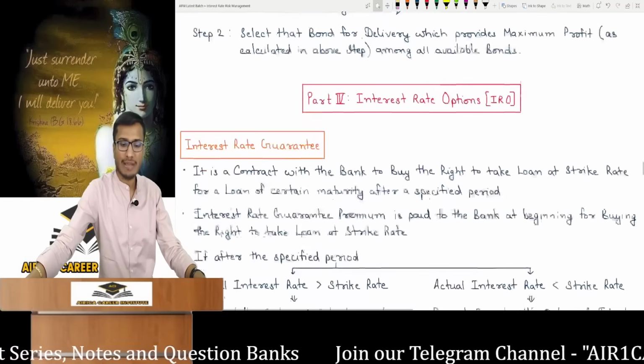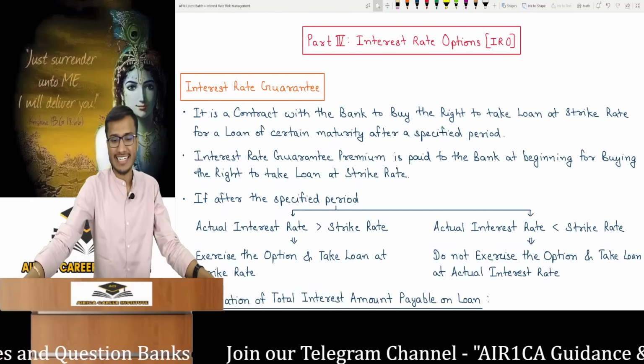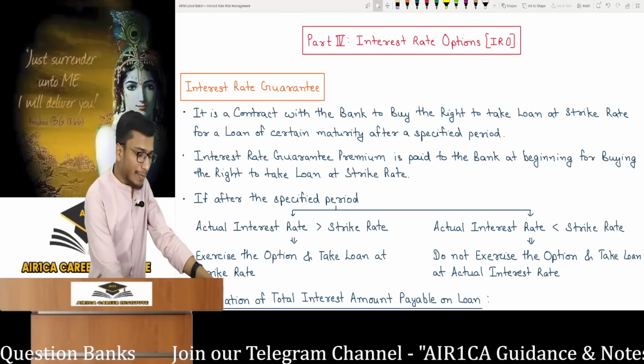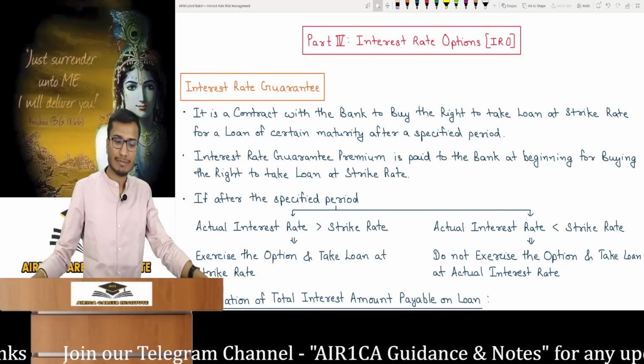Interest rate futures concluded. Moving to the chapter's 4th part, interest rate options, which you can call the IRO. Take a look. This part is very easy. You won't have much trouble with this. It's a very simple part if we understand it conceptually.